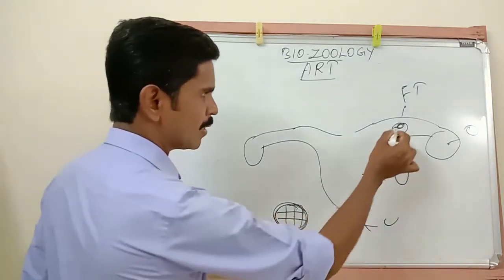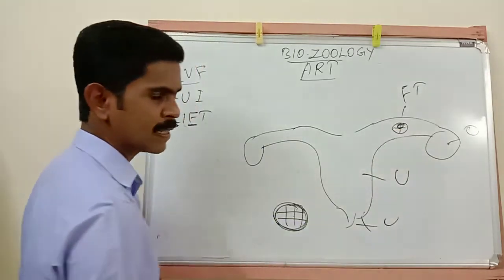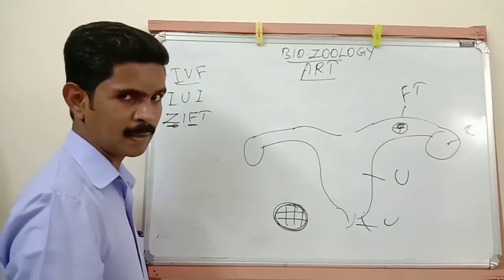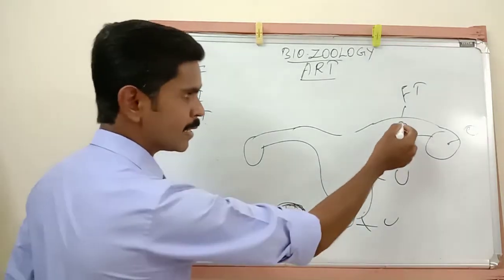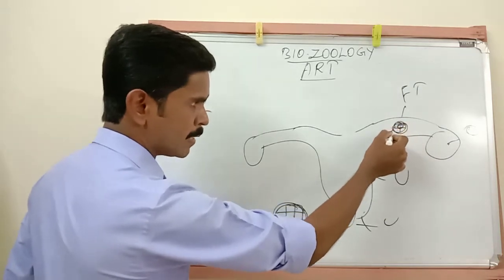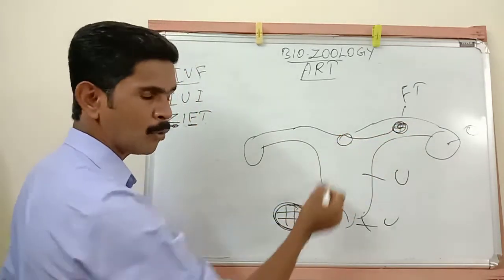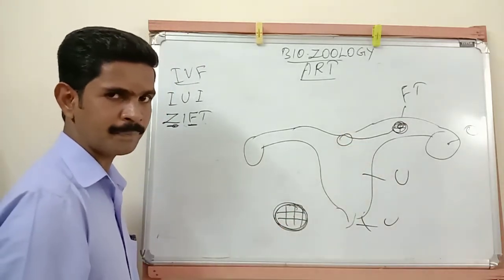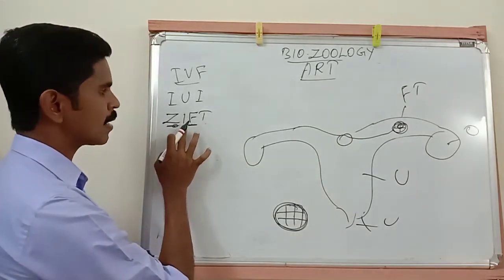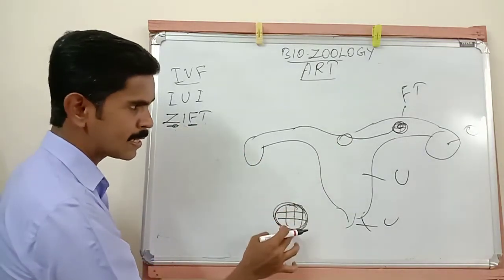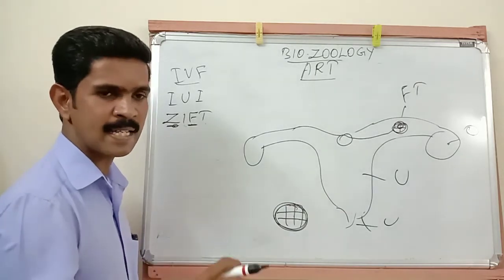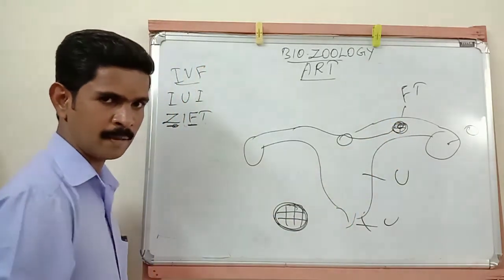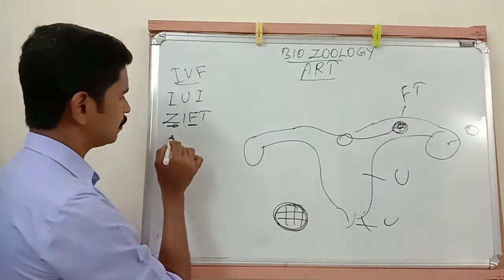Understand? After transferring this 8 blastomere stage cell inside the fallopian tube, the cells increase in number: 16, 32, then 64, like that. Then slowly this zygote moves to the uterus region, is implanted and develops as a baby or fetus. Understand? So zygote intrafallopian transfer, a very important point: 8-cell stage zygote is transferred to the fallopian tube directly.